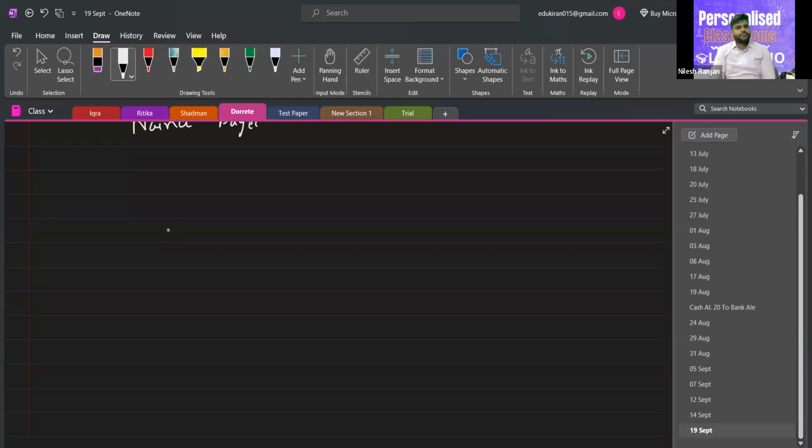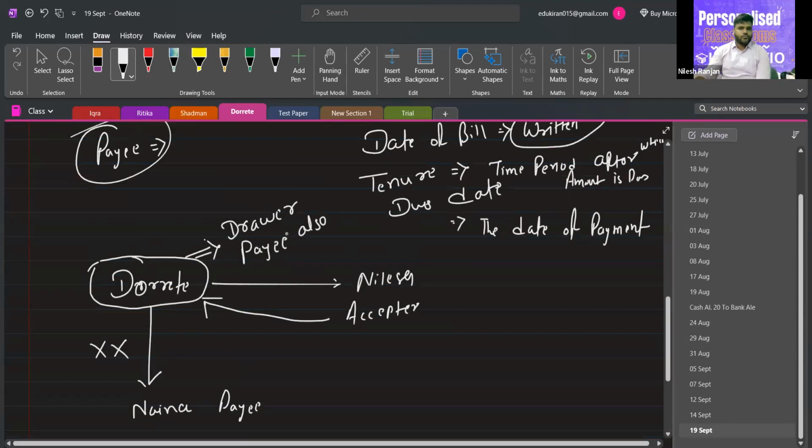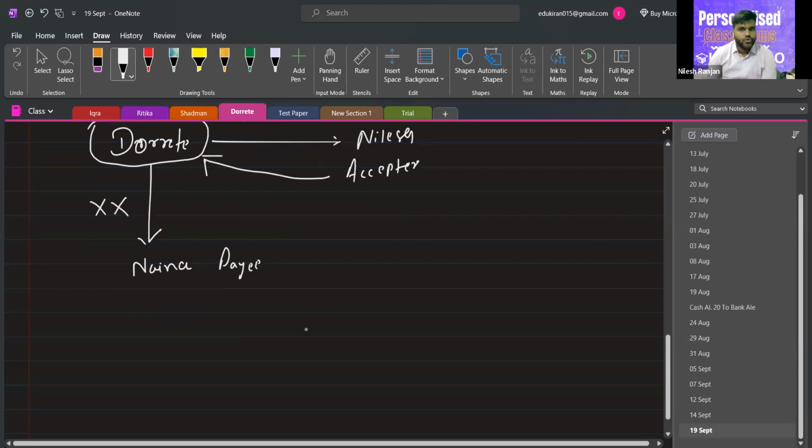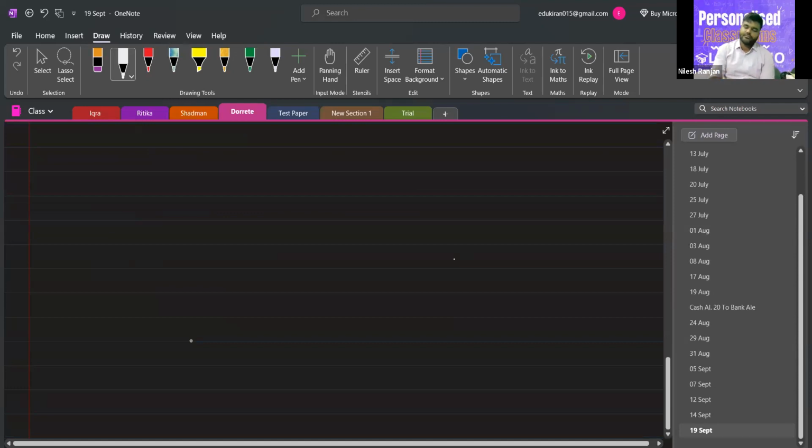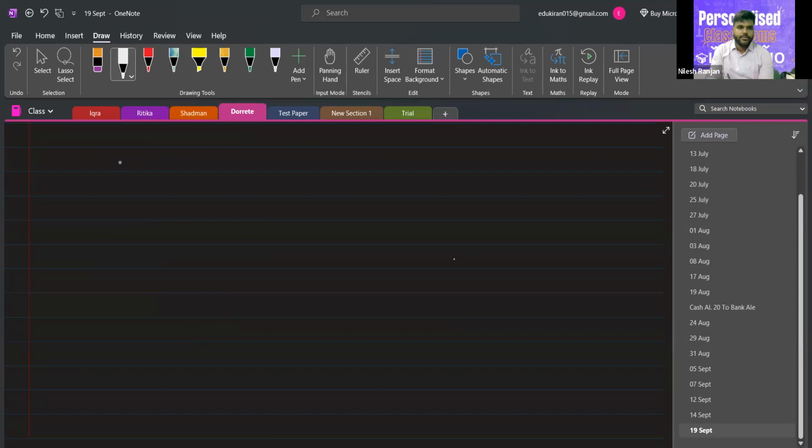It's the same book. There is no question for bills receivable and bills payable.